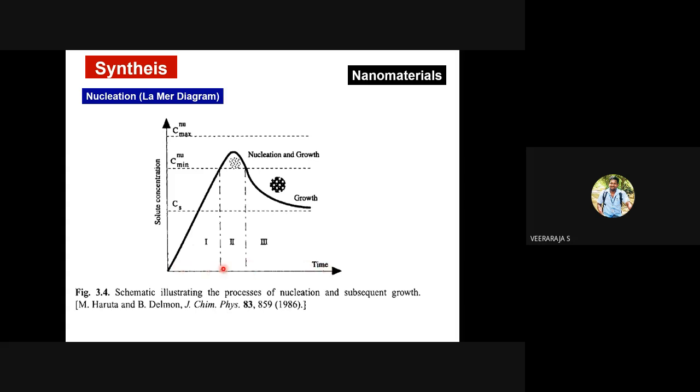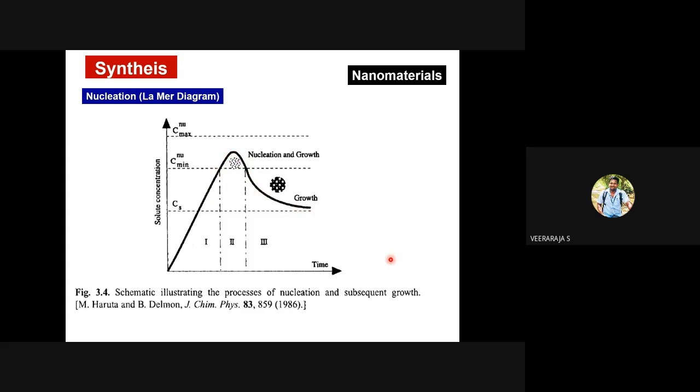You monitor this titanium ion concentration with respect to reaction progress. What is reaction progress? Time of the reaction. You start at 0 time, 10 seconds, 50 seconds, 1 minute, 2 minutes, 10 minutes, 30 minutes, why not, hours, 10 hours, 20 hours, etc. If you monitor the concentration of titanium, the profile would look like this. There is a gradual increase in the concentration, there is a maximum, then there is a decline.